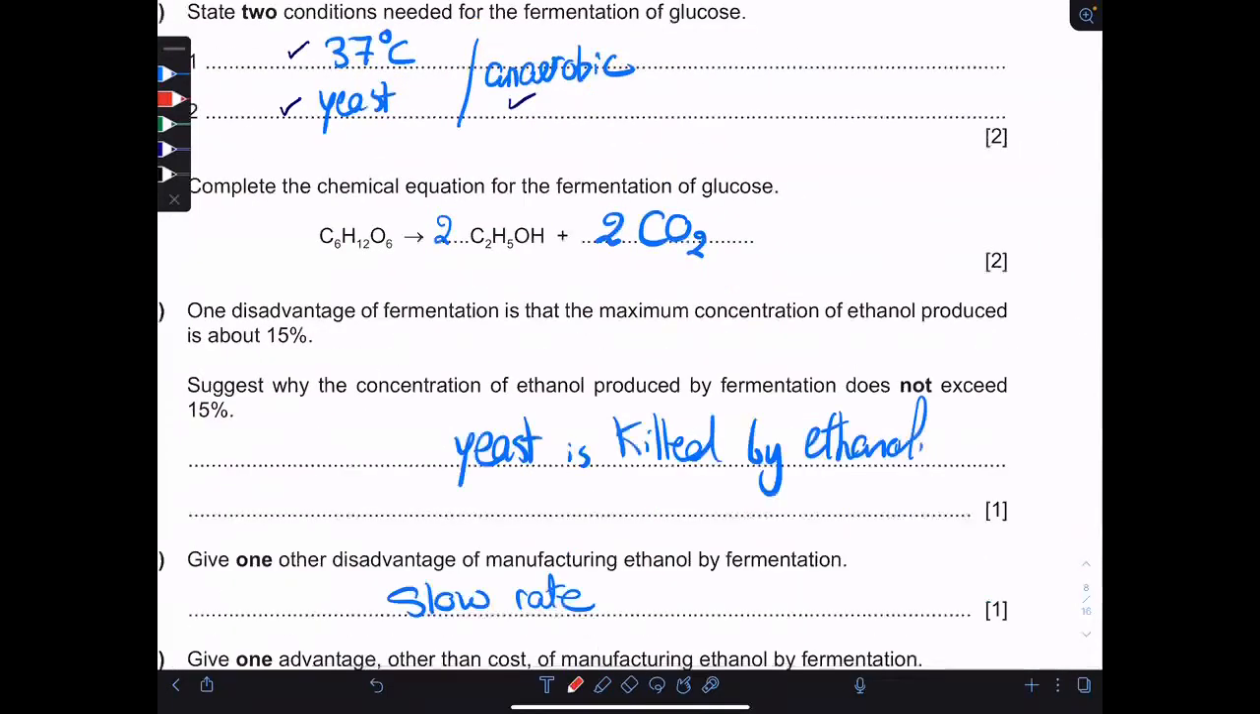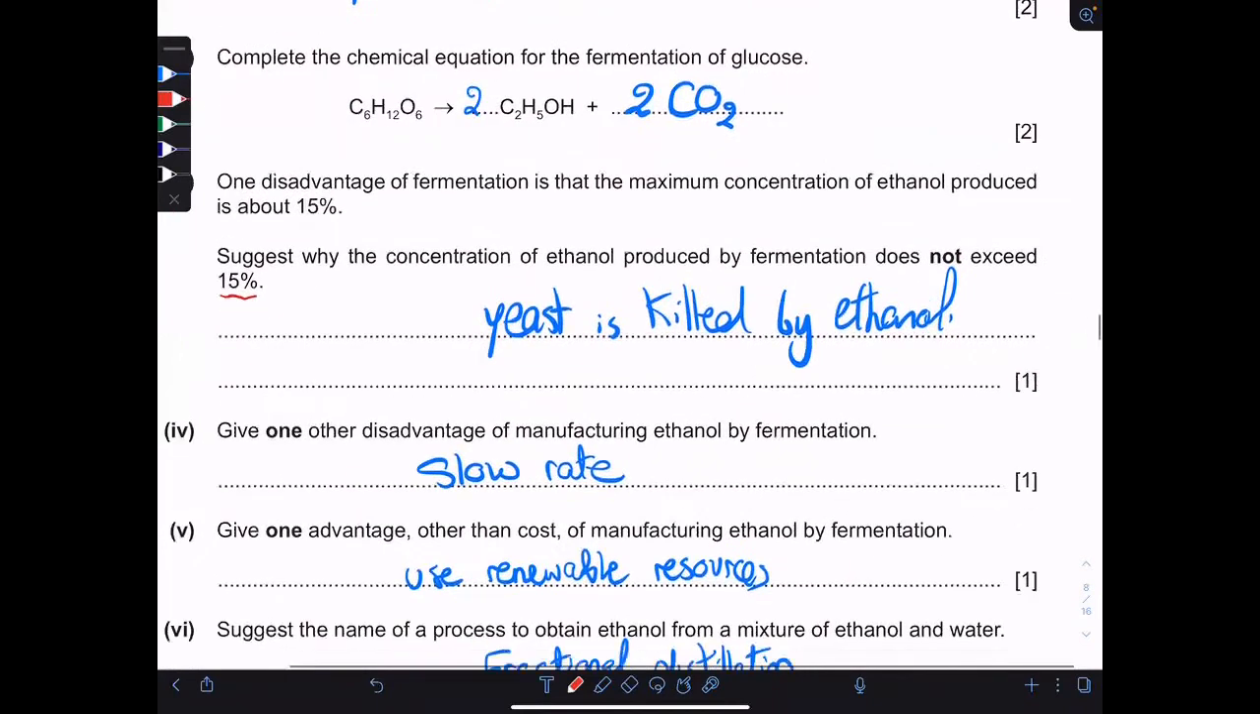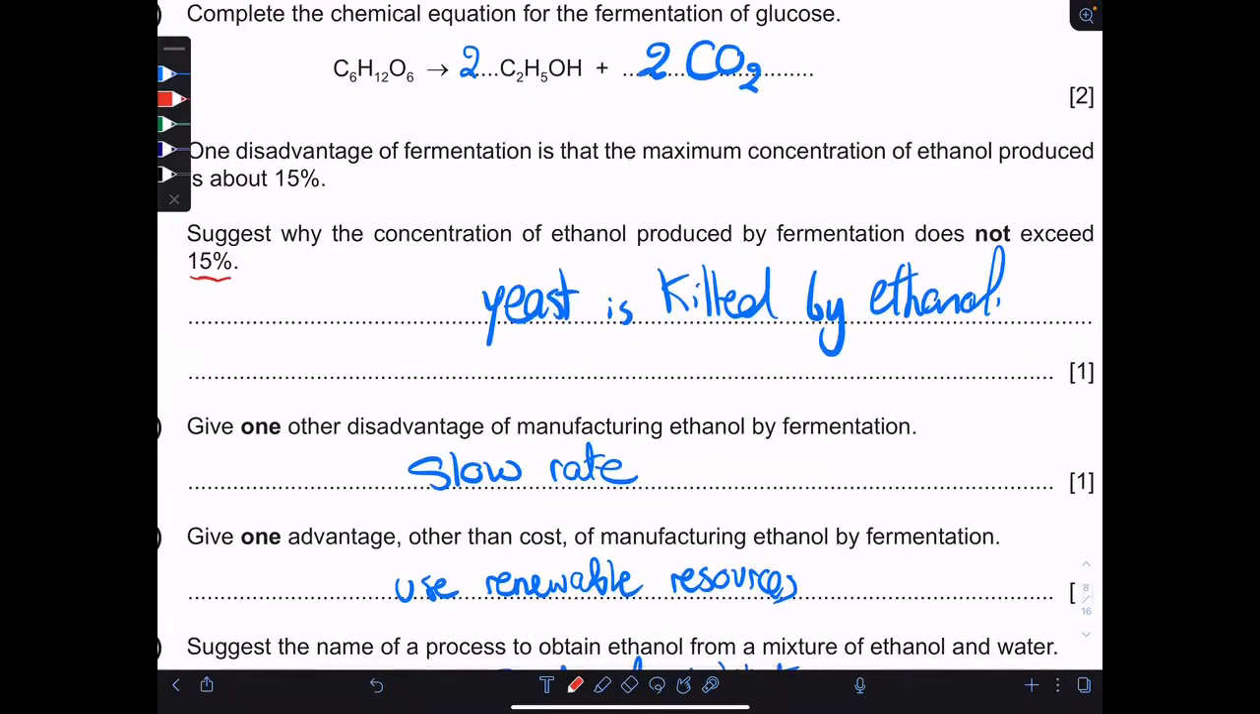Question III, suggest why the concentration of ethanol produced by fermentation does not exceed 15%, because as we said before, at 15%, this concentration of ethanol is toxic for the yeast and the yeast is killed by ethanol. One other disadvantage of manufacturing ethanol by fermentation is that it has a very slow rate because the temperature must be set at 37, and increasing the temperature above that will denature the enzymes in the yeast.